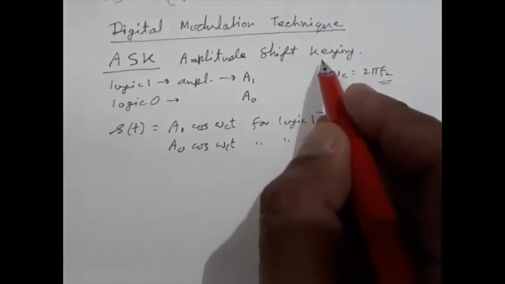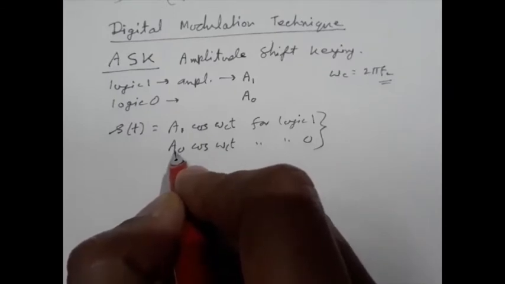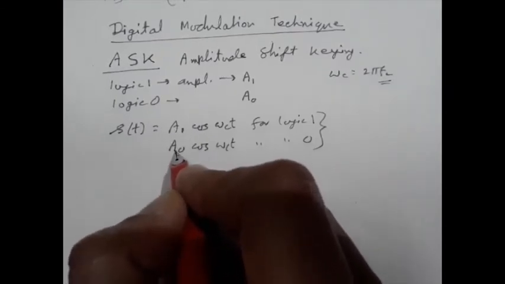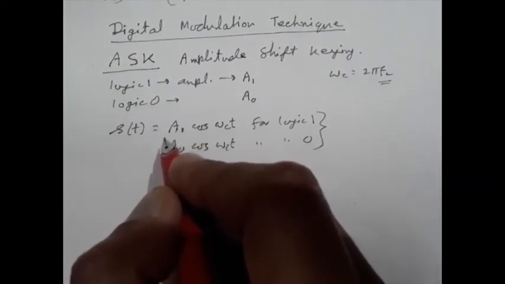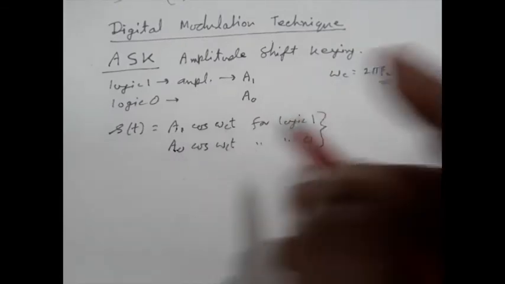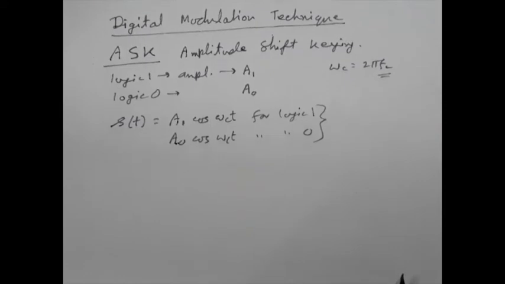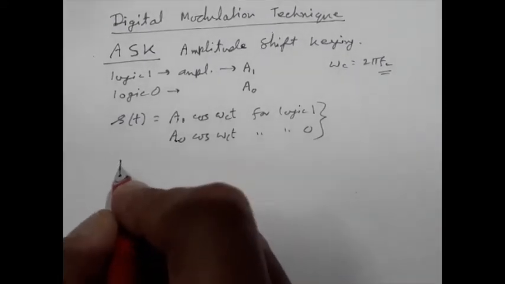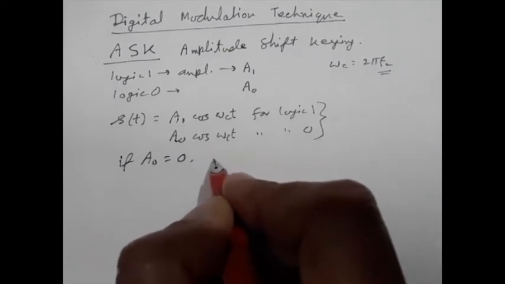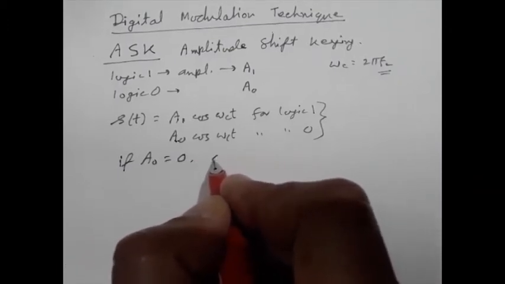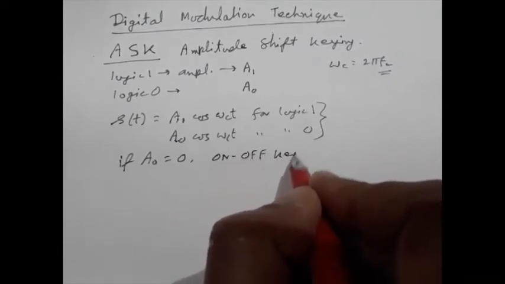Now, why is it called keying or switching? Because the signal amplitude will suddenly change from A1 to A0 or A0 to A1. That is why it is called switching, just like switching action. Well, there is another variant of this ASK. If A0 equal to 0, then this ASK is called on-off keying.